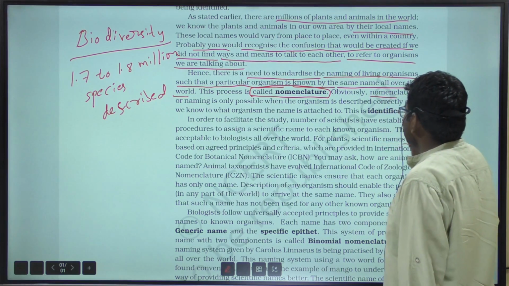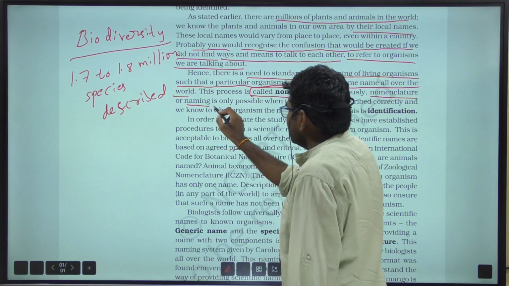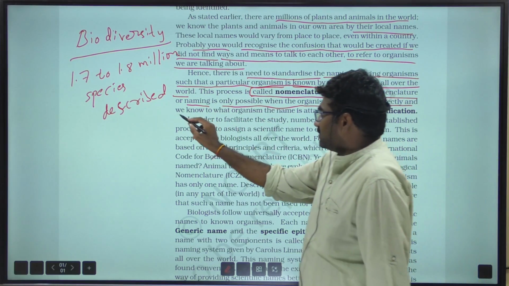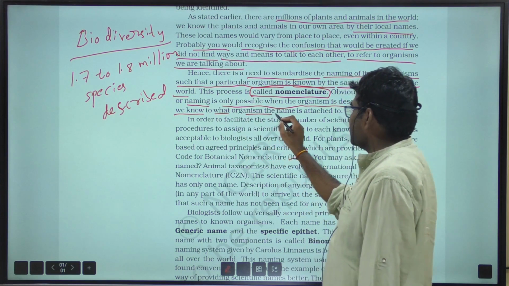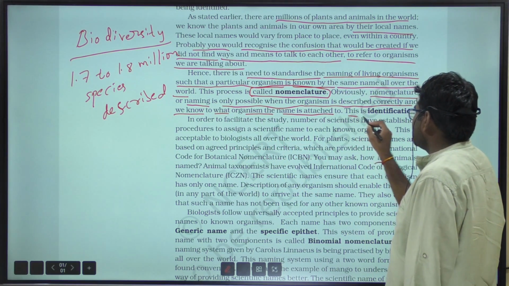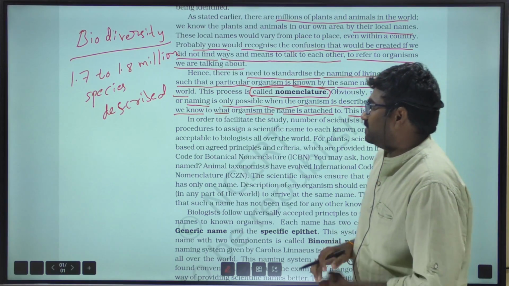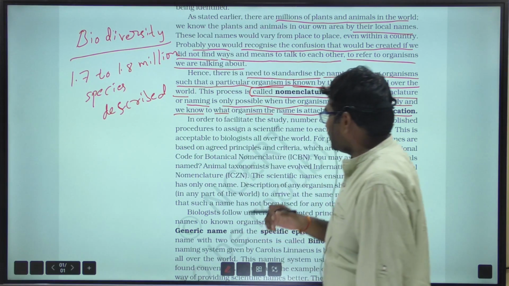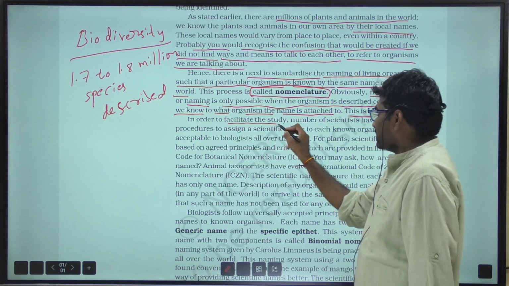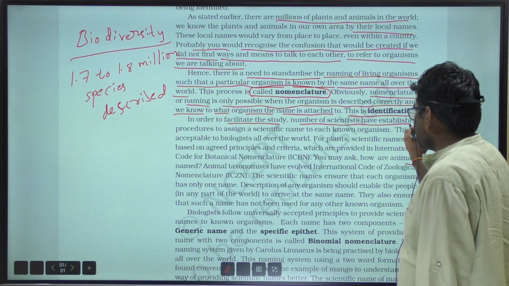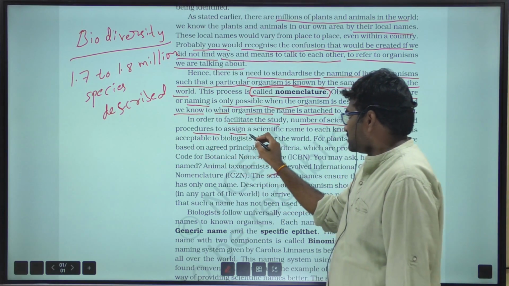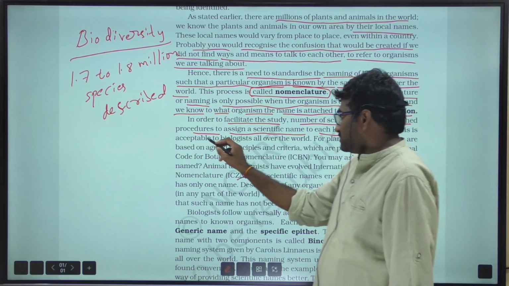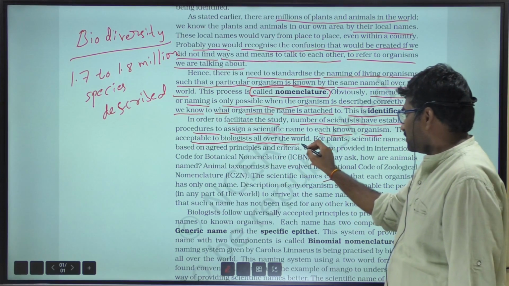Nomenclature or naming is only possible when the organism is described correctly and we know to what organism the name is attached. This is identification, right? Very important. In order to facilitate the study, a number of scientists have established procedures to assign a scientific name to each known organism, which is acceptable to biologists all over the world.